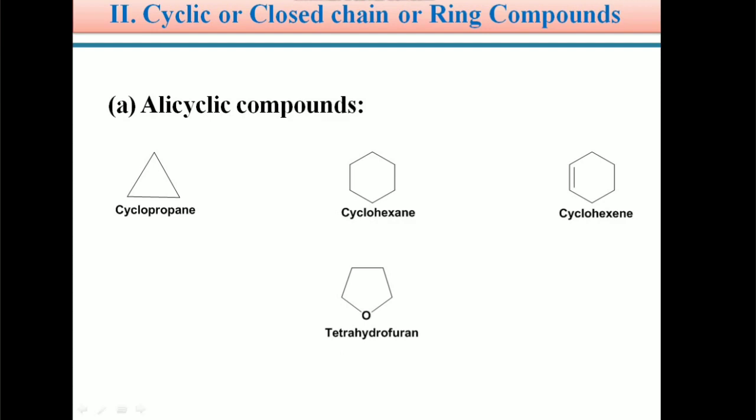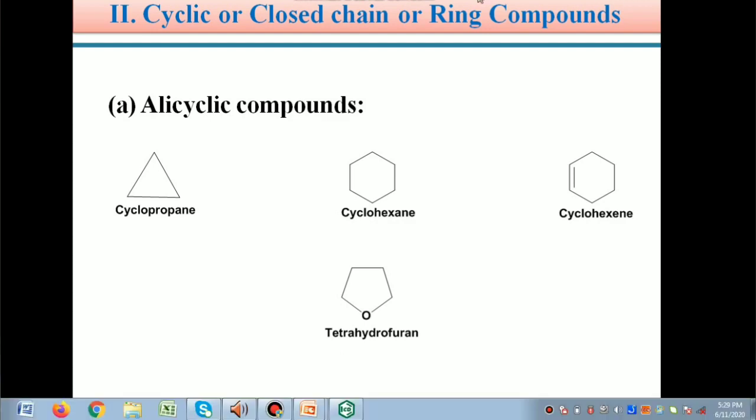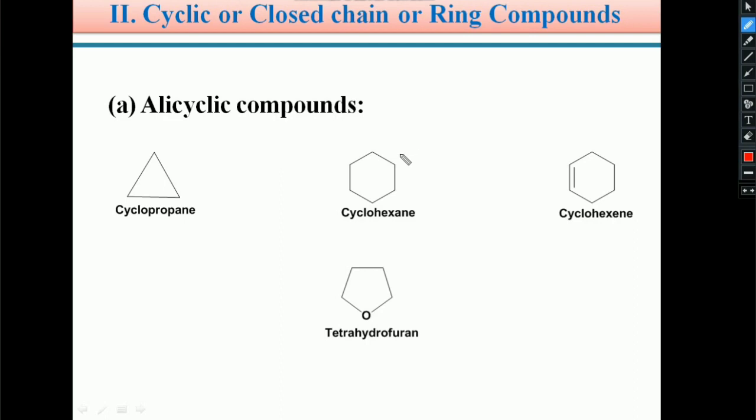The examples, which we also discussed in the previous video module, are cyclopropane, cyclohexane, cyclohexene, and tetrahydrofuran. Sometimes these cyclic compounds may contain a heteroatom in the cyclic system.